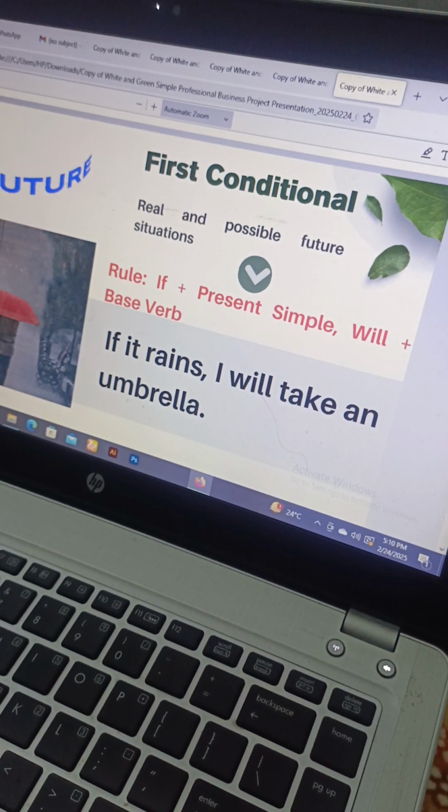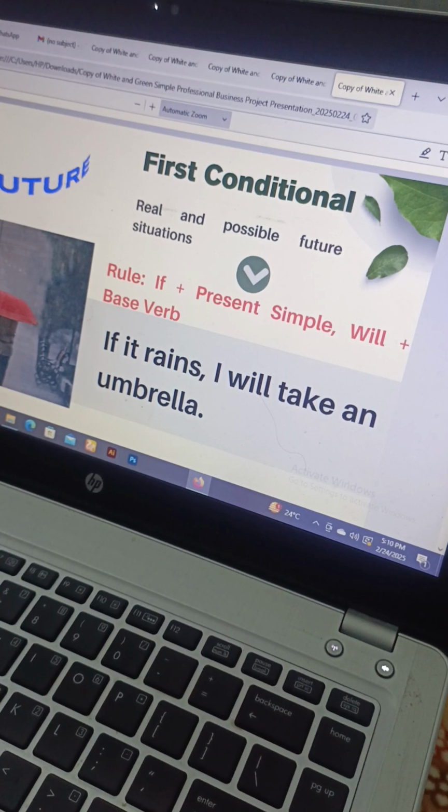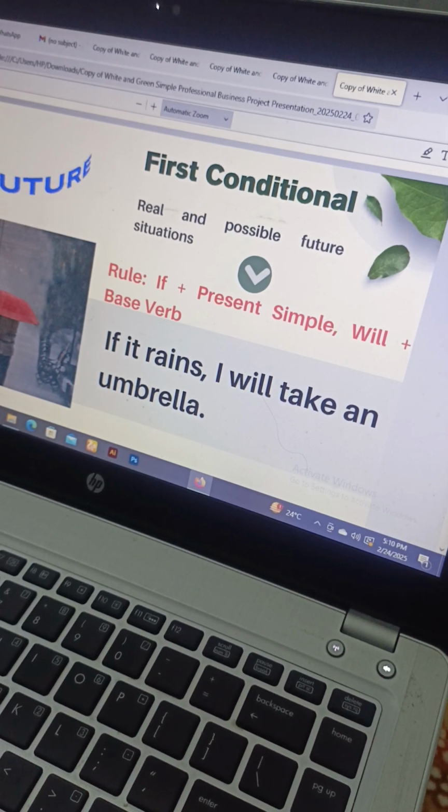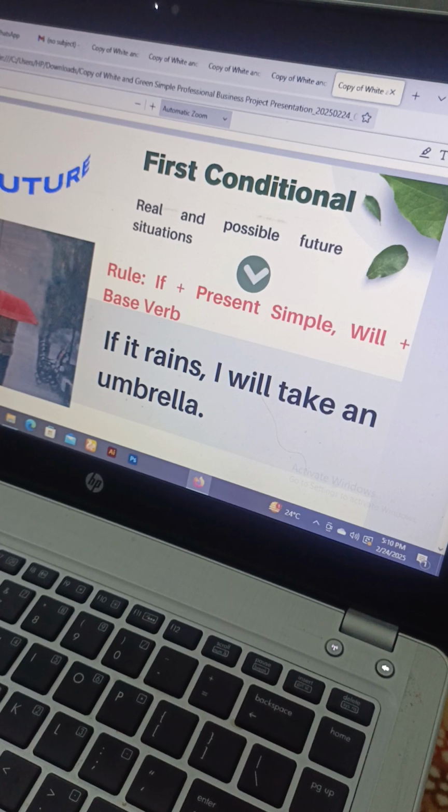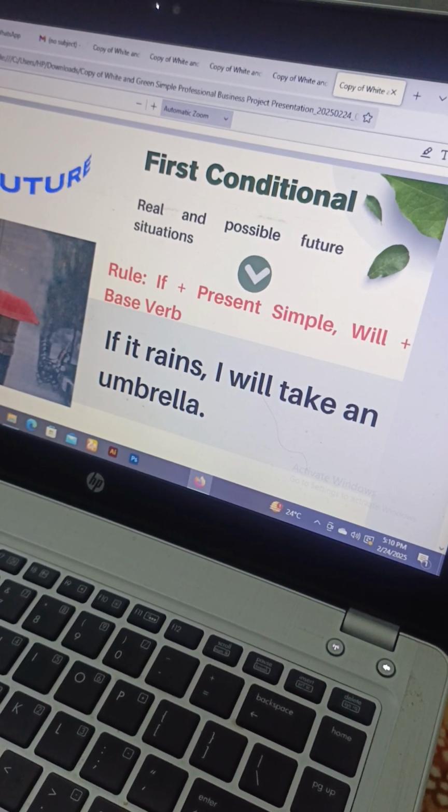For example, in the picture you can see a girl with an umbrella walking in the rain. So the sentence is, if it rains, I will take an umbrella. Let's not talk about the rule at the moment. Let's talk about the situation here. So, अगर बारिश होती है, तो मैं एक अम्ब्रेला लेके जाऊंगी.